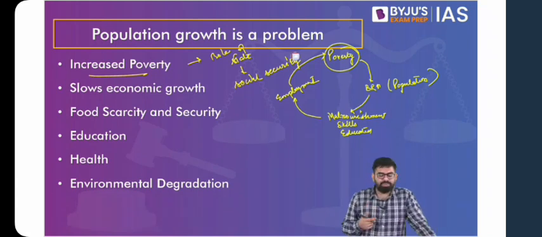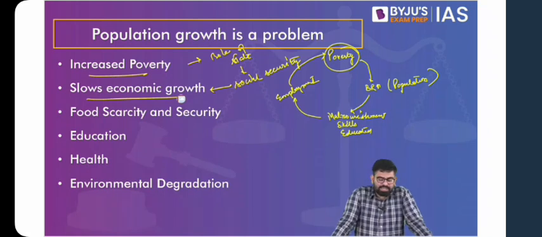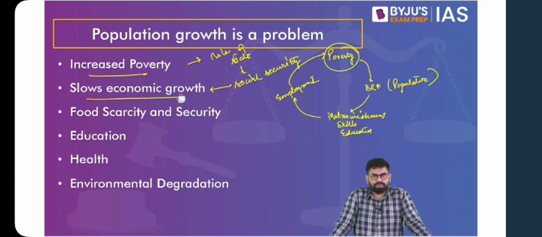Then also with increased population, we see that the natural resources are fixed. And with increased population, you find the problem of food scarcity and security, because you do not have sufficient resources, you do not have sufficient food to provide to people. So extra burden on resources: burden on financial resources of the state and burden on natural resources as well.